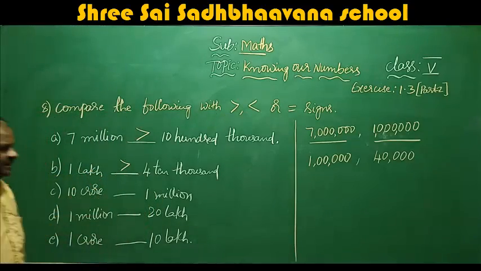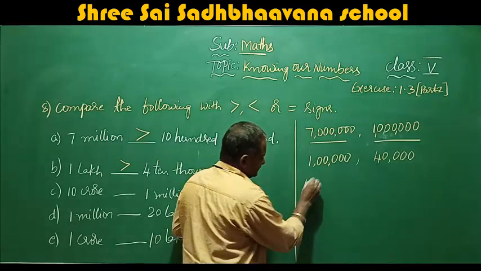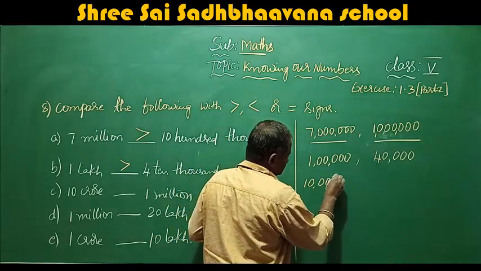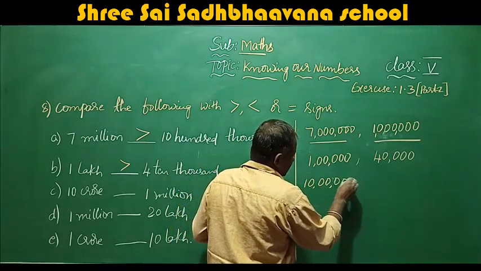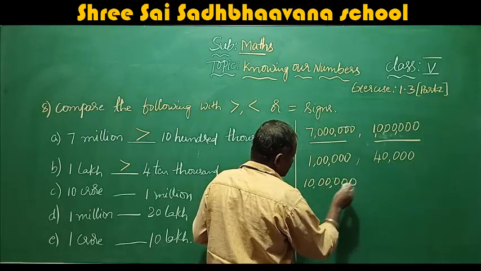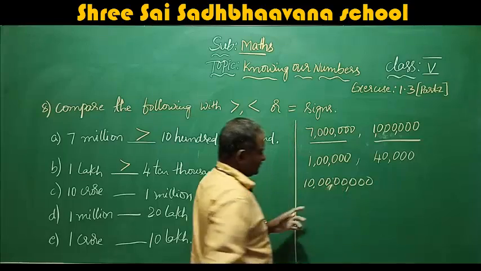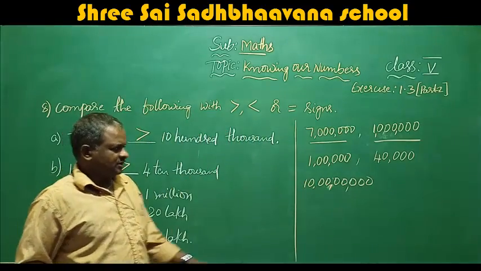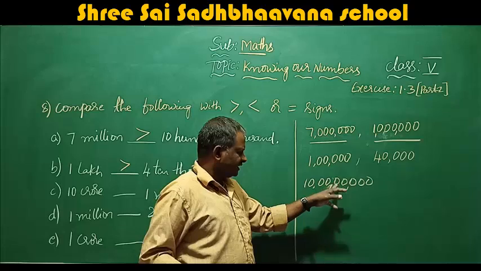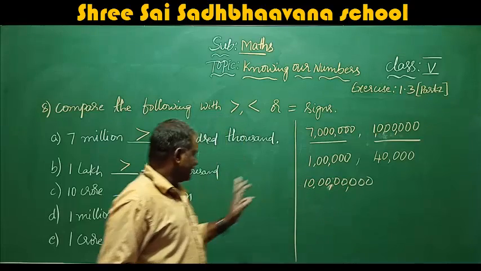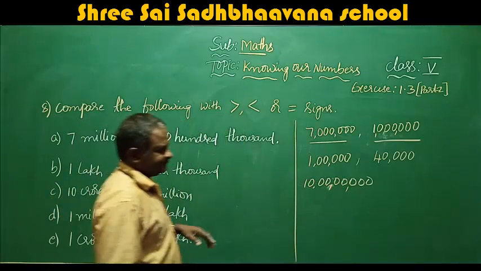Next, 10 crore, 1 million. 10 crore you write. Unit, 10, 100,000, 10,000, lakh, 10 lakh, crore, 10 crore. This is 10 crore. Next, 1 million.